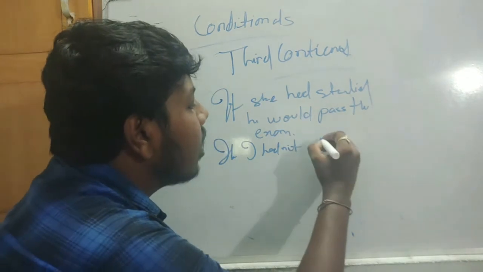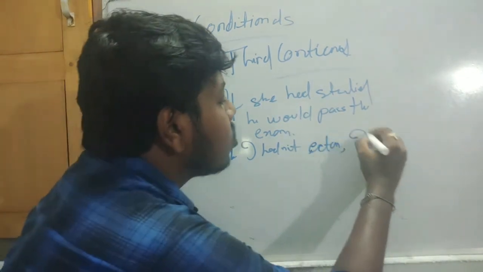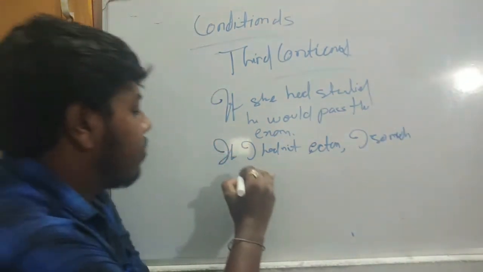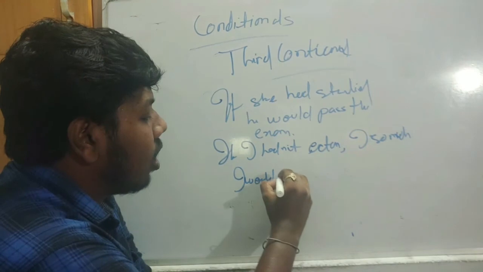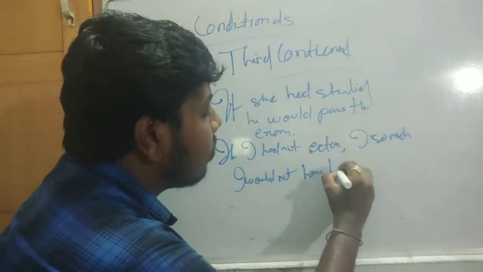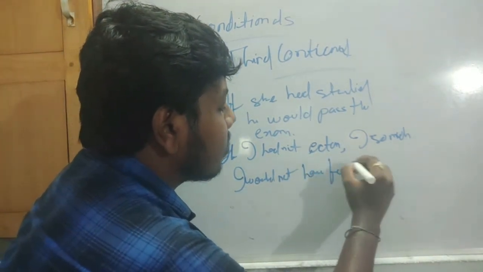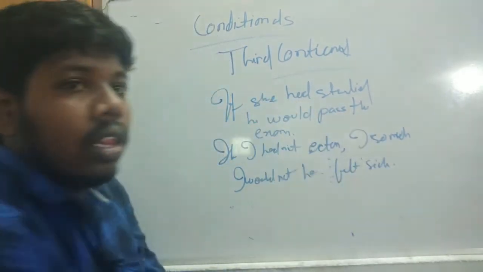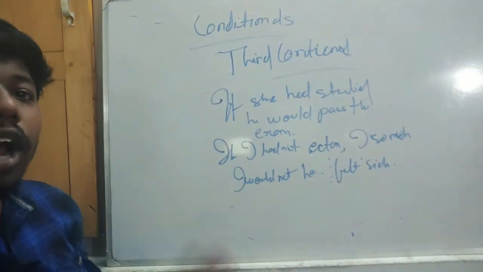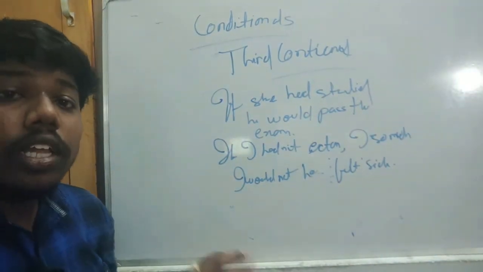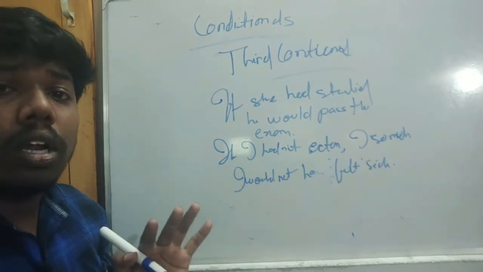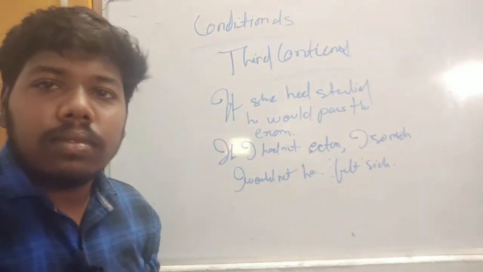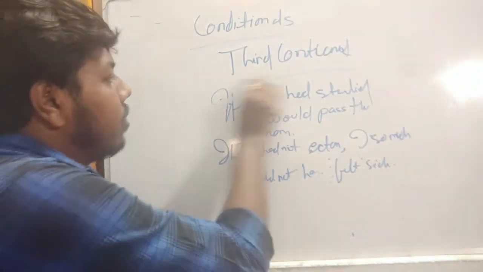But in truth, I did eat a lot and I did feel sick. I have eaten more and I felt sick. Okay, so there are more examples. We will read.